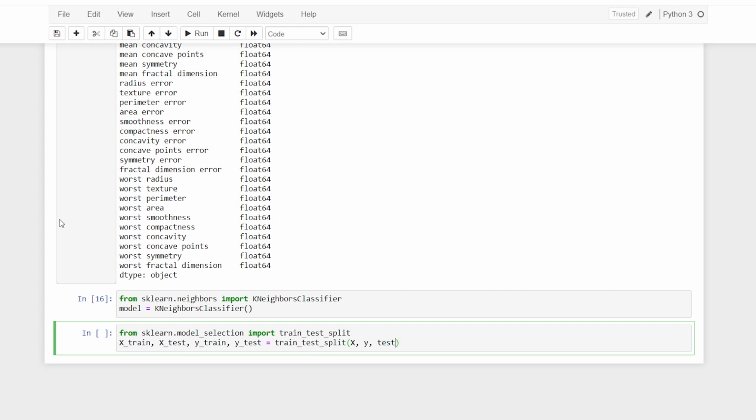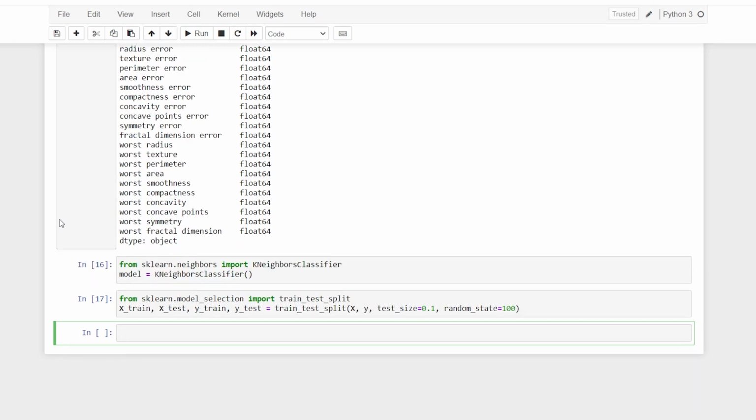Before that, I'll say test size. These are 569 values, so let us say 0.1. That gives 56.9, so it is going to round up: 57 values are for testing, which is 10% of 569. Later on, I'll say random_state, and let us just say 100. So we want the same shuffle each time. That's it.